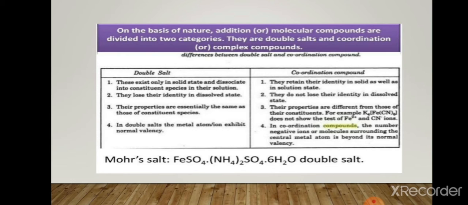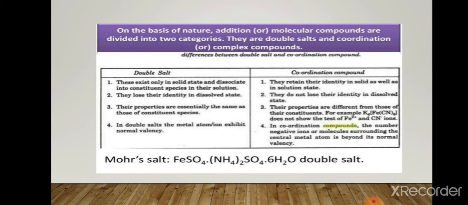In double salt, first, these exist only in the solid state and dissociate into constituent species in their solution, while in coordination compounds they retain their identity in solid as well as in solution state. In double salt, they lose their identity in the dissolved state.